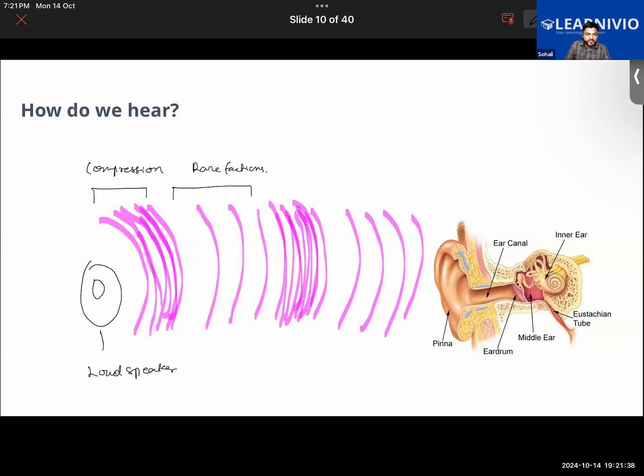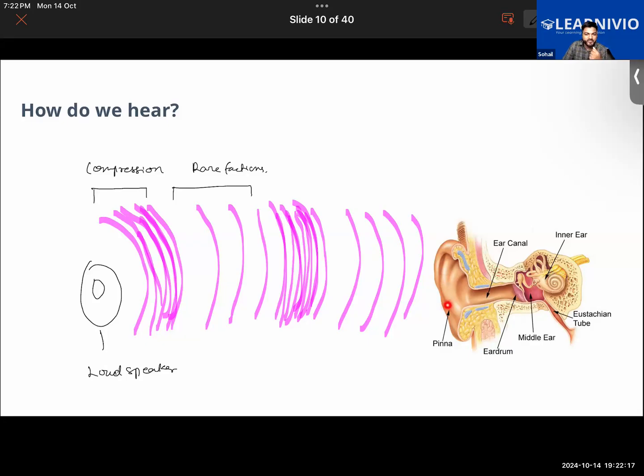So here we're getting to see that as the sound will be produced here, the particles of the medium will vibrate in the form of compression and rarefaction, and the sound energy will be reaching to our ears. And when we look at the structure of the human ear, it is divided into 3 parts. This is the outer part, there's the middle ear, and then there is the inner ear. Later on we'll be learning about this in detail, by the way. As of now, just let me tell you what basically happens here.